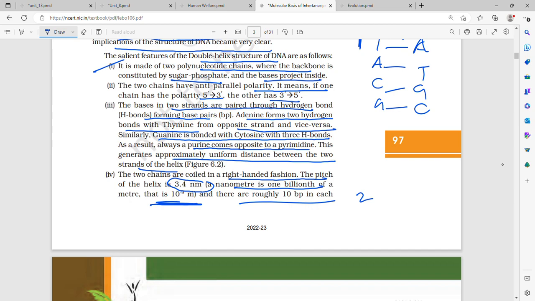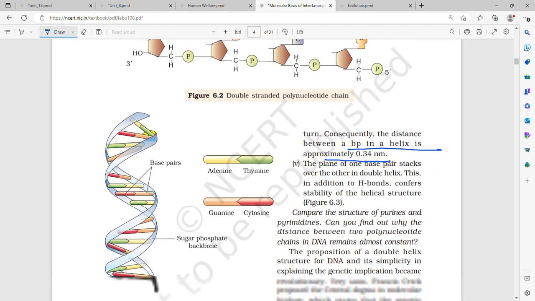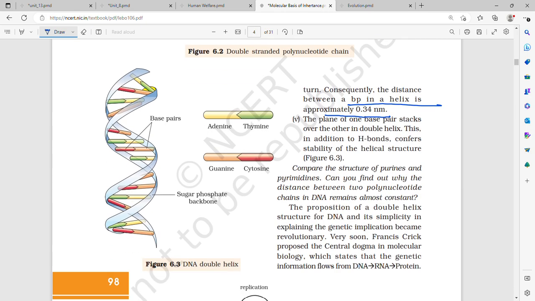The distance between the two strands is 2 nanometers. Between two base pairs is 0.34 nanometer. One pitch is 3.4 nanometers. And there are 10 base pairs in each turn.